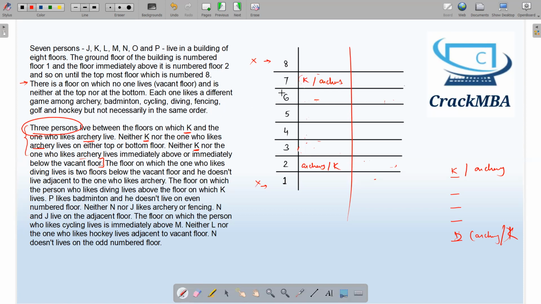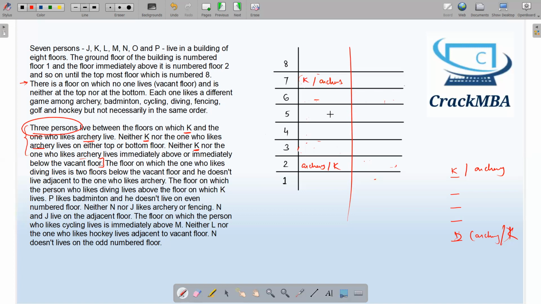It is satisfying everything for K and archery. There are three people in between them, and there will be one vacant floor, and it is not coming at the top floor nor at the bottom floor, and the vacant floor will be somewhere in between. It will be either 4 or 5. It should not be adjacent to K or archery. So we now have two possibilities for the vacant floor. It can either be at the fifth floor or at the fourth floor.